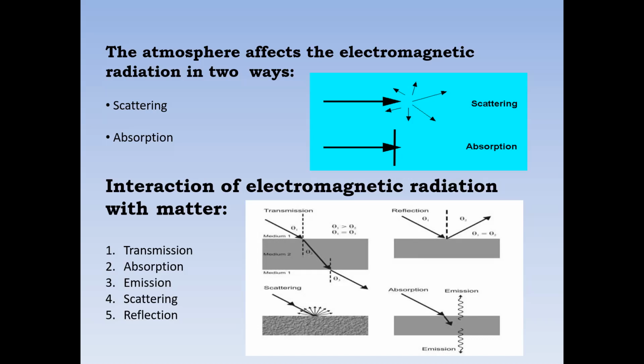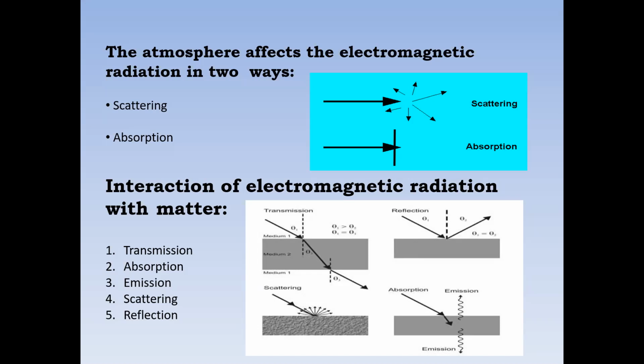See the picture, going from the inner side to the outer side. That is transmission, the effect of electromagnetic radiation. Another one, absorption. See the last picture: absorption means entering into the body and being stored.